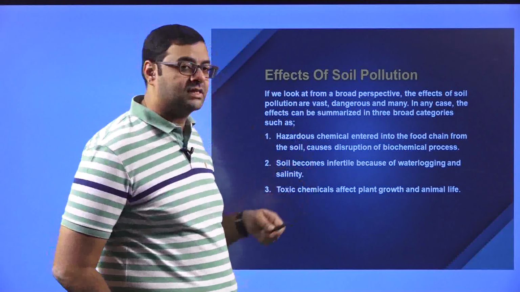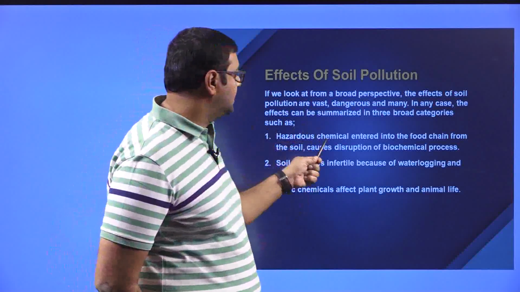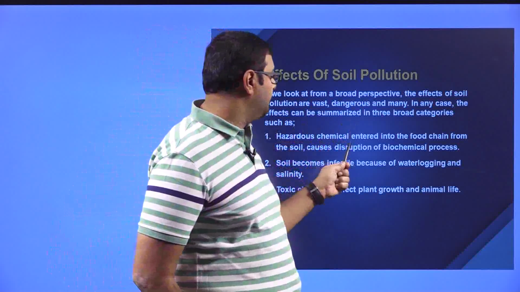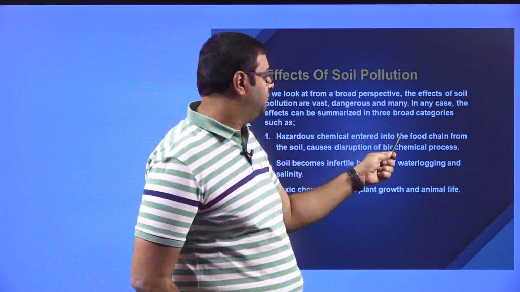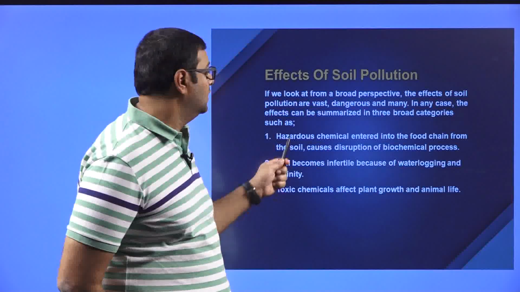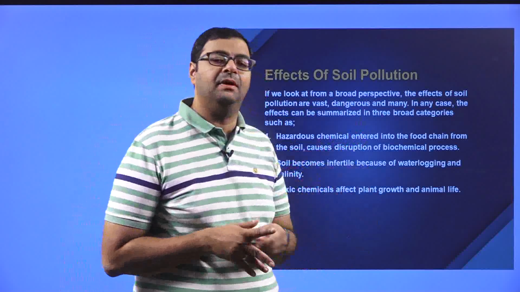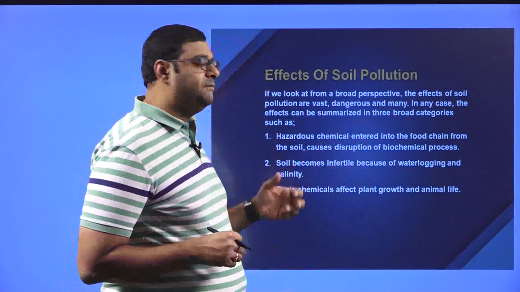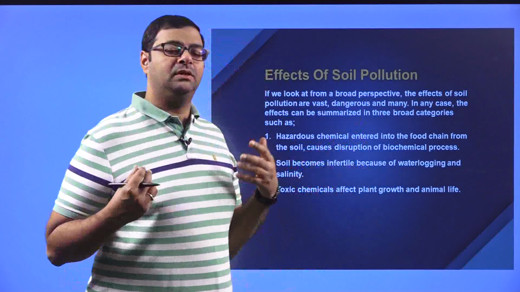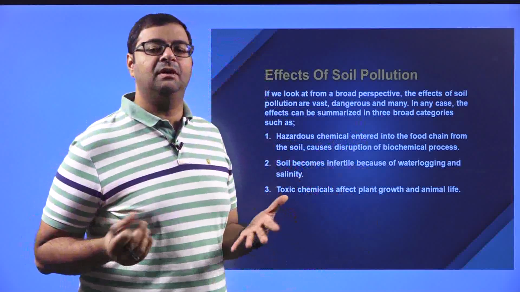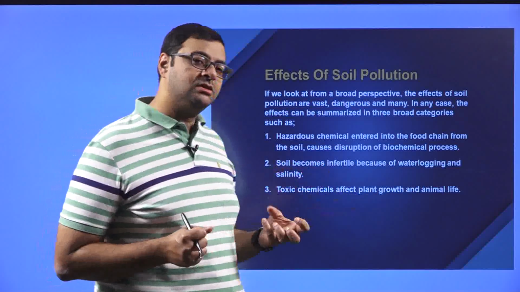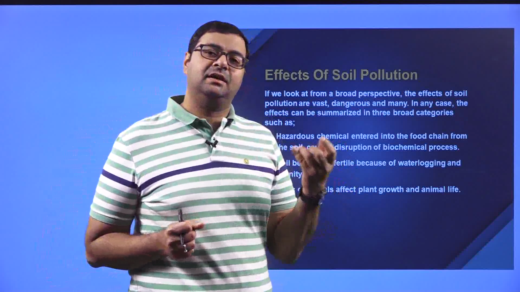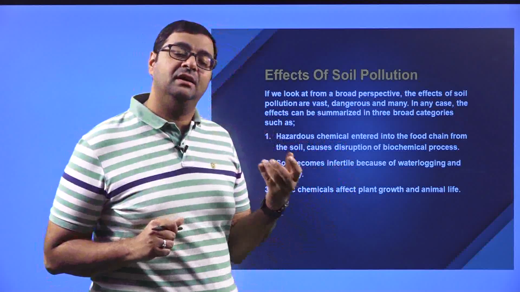The first category is hazardous chemicals entering the food chain from the soil, causing disruption of biochemical processes. When we are treating the soil with a lot of chemicals, chemical fertilizers, the producers will take them up, and the consumers will start eating them.